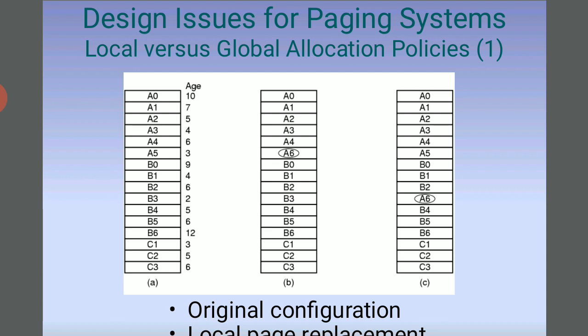Protection in the memory management system: memory protection in a paged environment is accomplished by protection bits associated with each frame. These bits are kept in the page table, and one bit can define a page to be read-write or read-only. The protection bits can be checked to verify that no writes are being made to a read-only page, and an attempt to write to a read-only page causes a hardware trap to the operating system. We can create hardware to provide read-only, read-write, or execute-only protection.